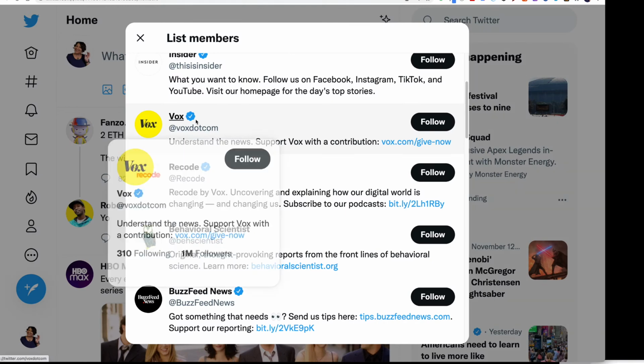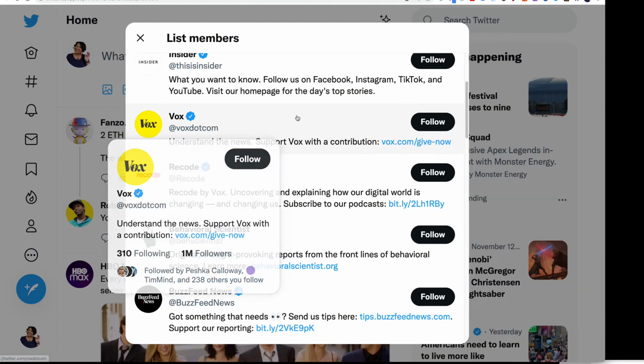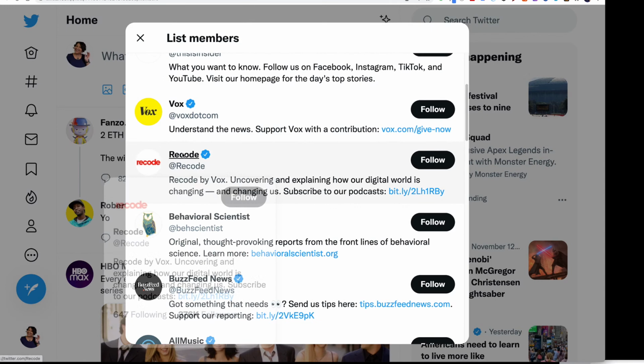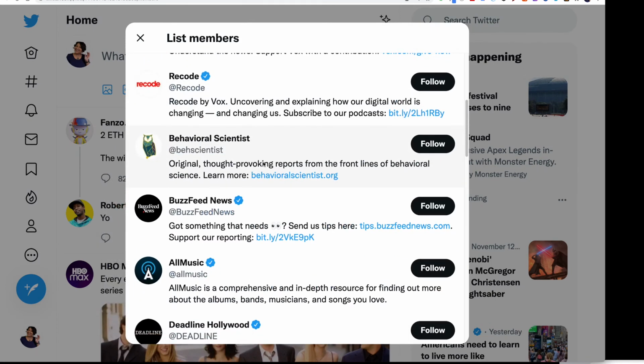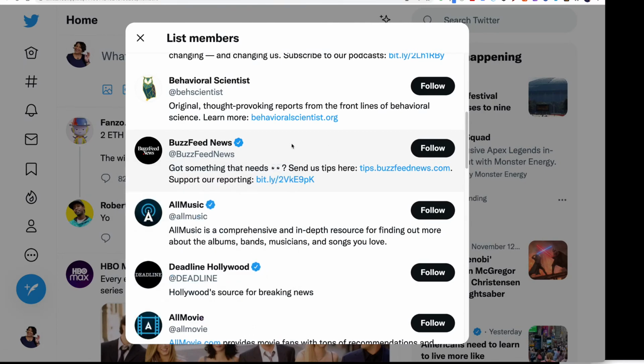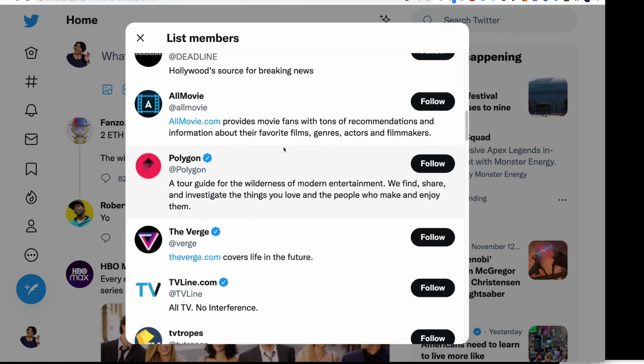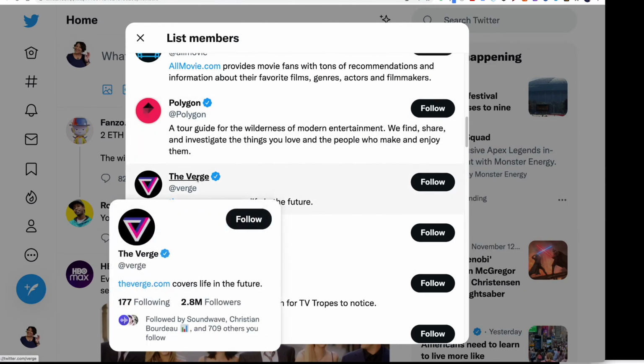So I really look forward to the opportunity of going through the Vox website, Recode. Some of these are just not in my wheelhouse, but BuzzFeed, oh my goodness, I would never dream of going to that website because of all the ads, but going to an ad-free experience. And I've always spent some time over on The Verge yesterday, and honestly, it's the first time that I visited The Verge because of the ads.